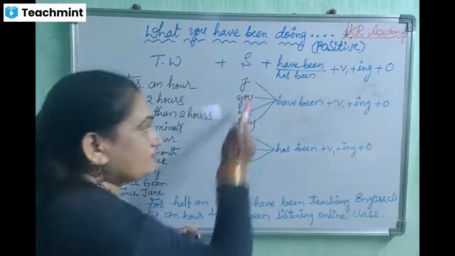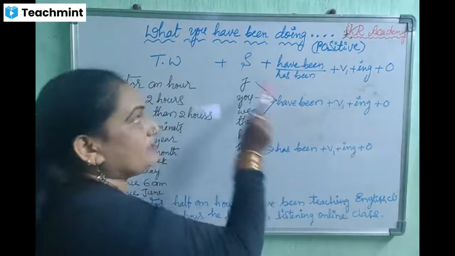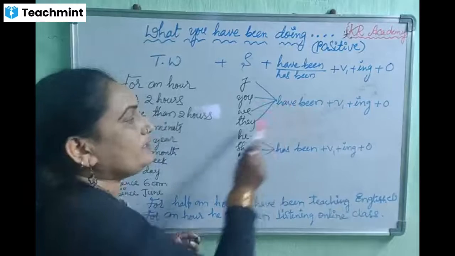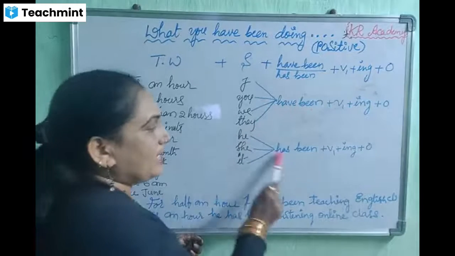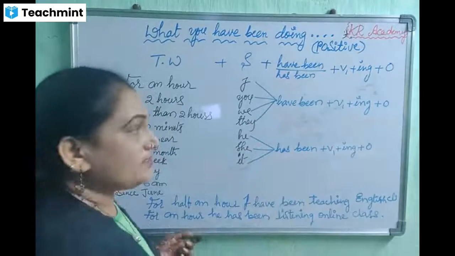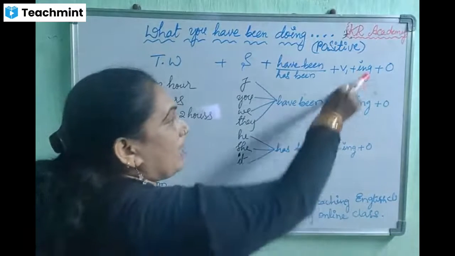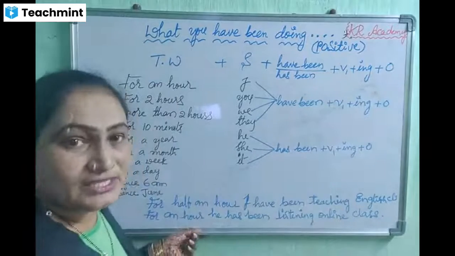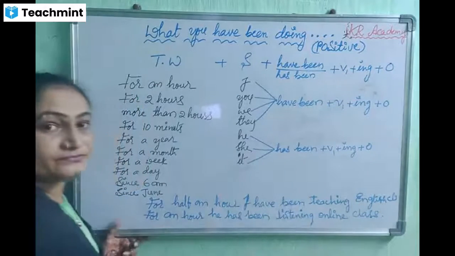After the subject, you have to say have been: I have been, you have been, we have been, they have been. He has been, she has been, it has been. Then choose the V1 form, add ing to it. Then arrange the object for the verb.